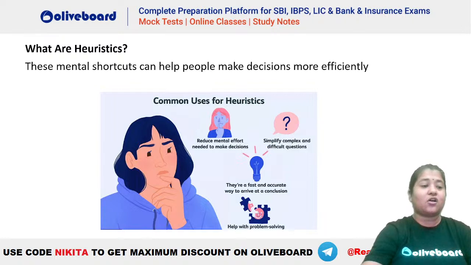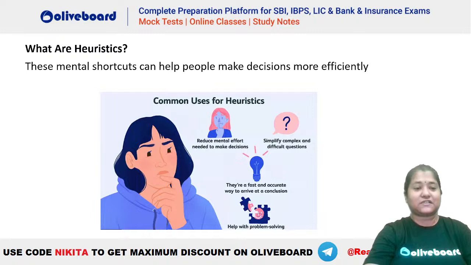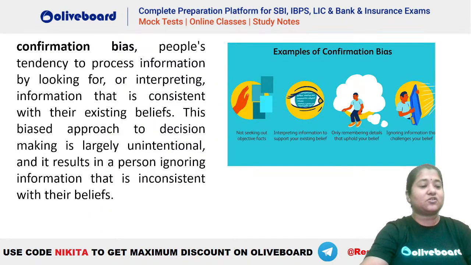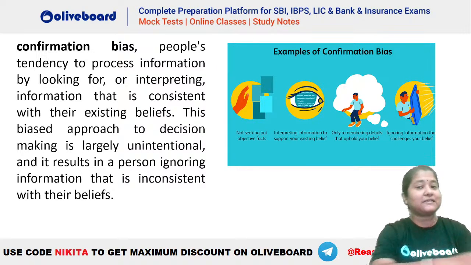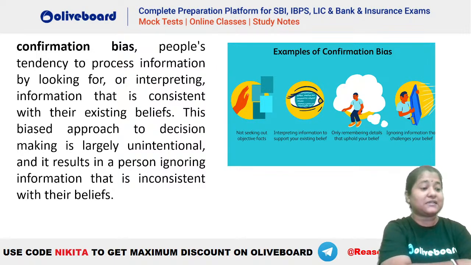Okay. Also, we had some questions from heuristics, right? So what are heuristics? These are your shortcuts, the mental shortcuts that can help people make decisions more effectively, right? So these are your mental shortcuts here. Similarly, there was one question on confirmation bias, what confirmation bias is actually related to.